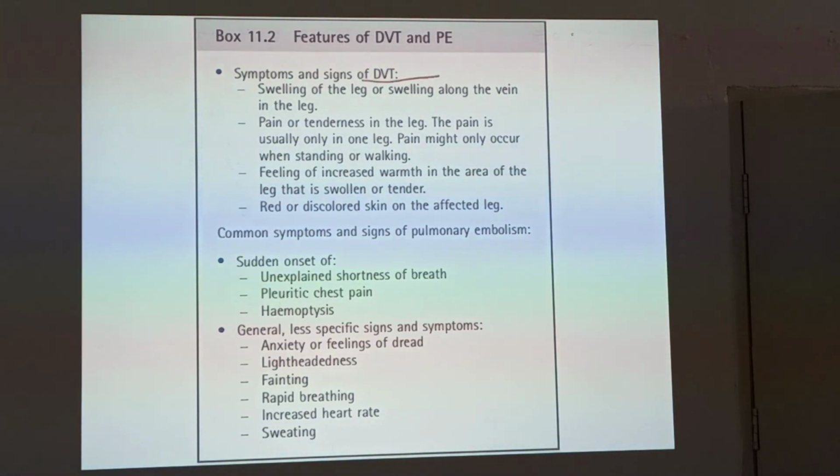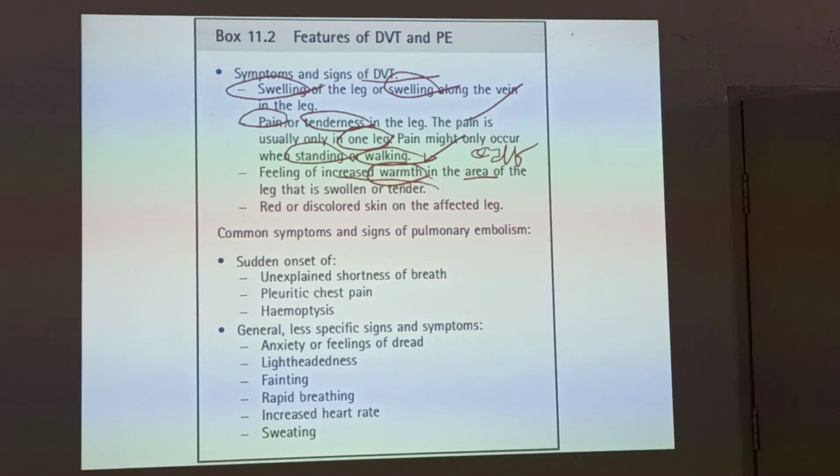So DVT, what are the symptoms? There can be swelling of the leg or swelling of the vein, tenderness and pain in the leg, especially one leg. It occurs in standing and walking, with calf tenderness especially. Squeezing the calf leads to pain. That is the DVT test you want to do. Feeling of increased warmth in the area because of inflammation, swollen or tender leg, redness or discoloration of the skin of the affected leg. So these are all the symptoms of DVT.